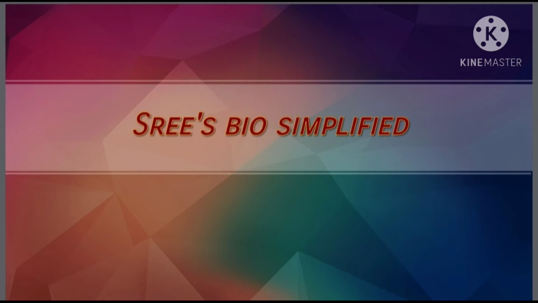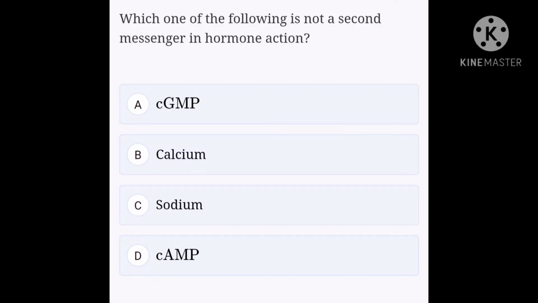Today we are going to solve biology questions from mock test 1. Here we have a set of some questions. Okay, let's get started. Let's see the first question. Which one of the following is not a second messenger in hormone action? Option A cGMP, option B calcium, option C sodium, option D cAMP.